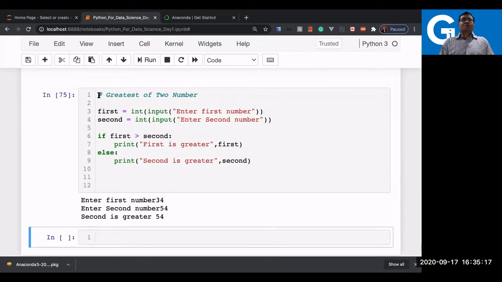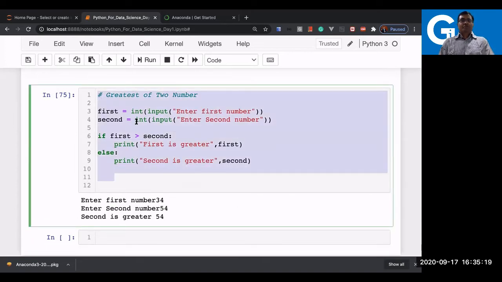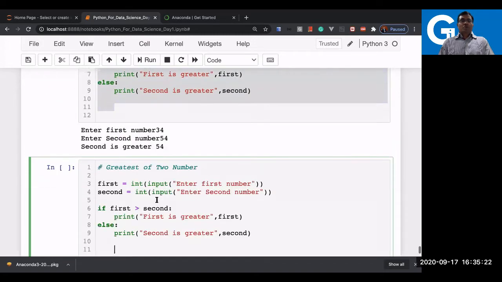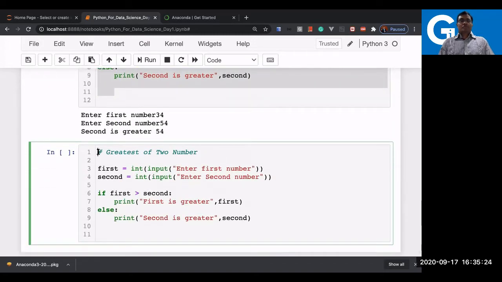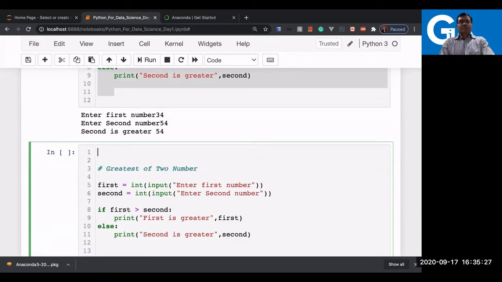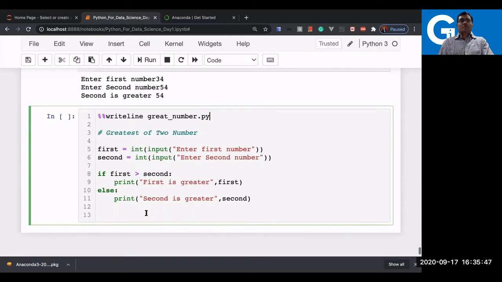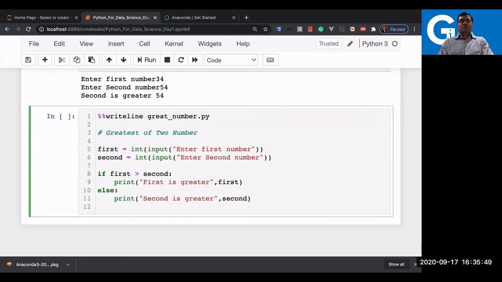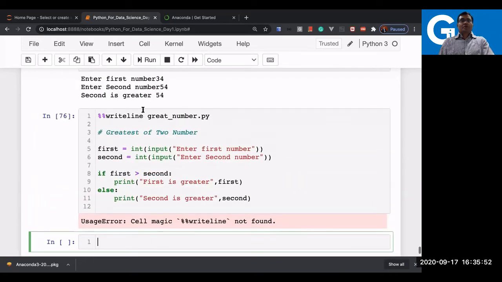You can also store this in a file. If you want to store it, in Anaconda you can use percentage writefile, and add a file name, say great number .py.